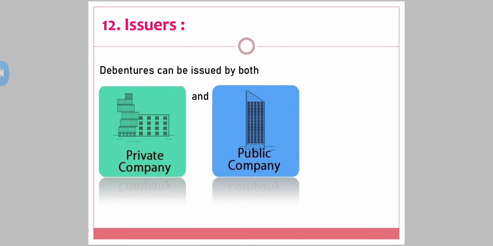The 12th point is who can issue debentures. Here it's very simple. Both companies, private or public, can issue debentures. Debentures can be issued by both private companies as well as public companies.